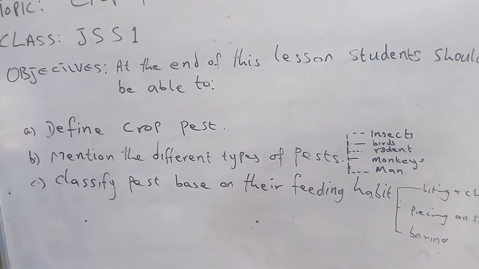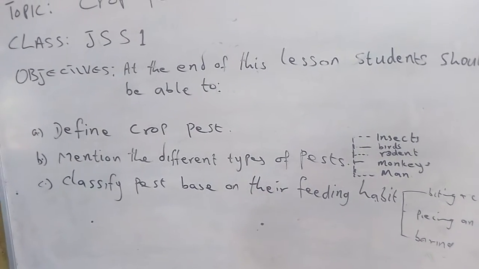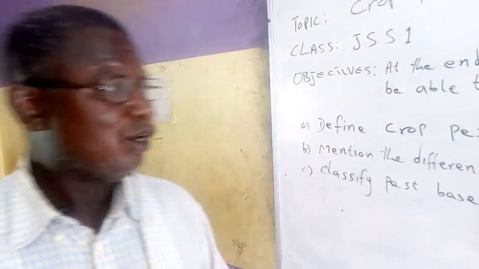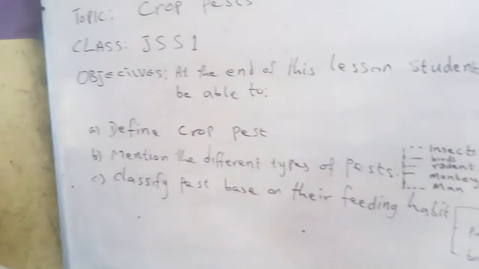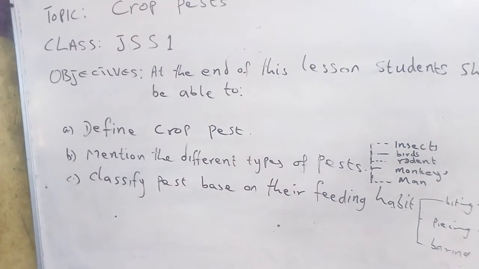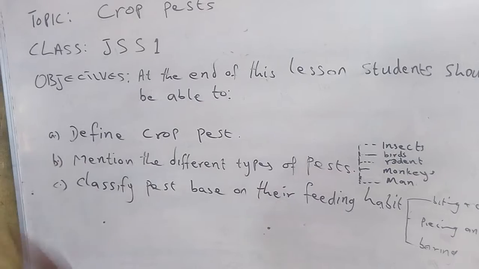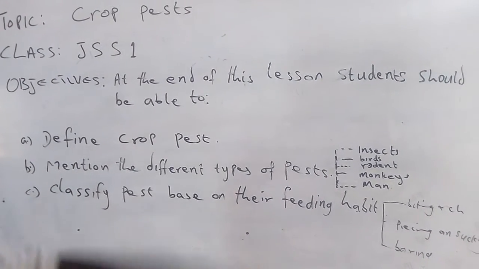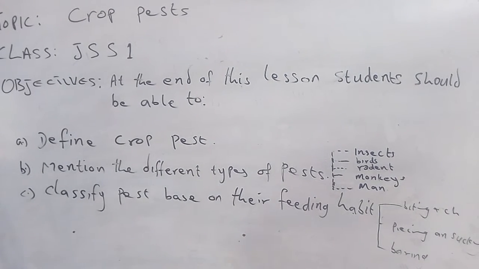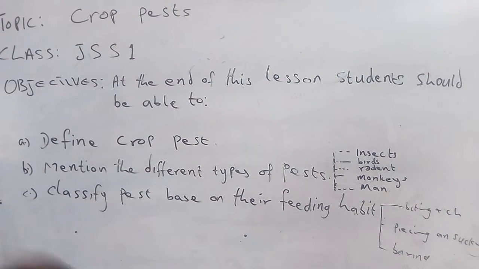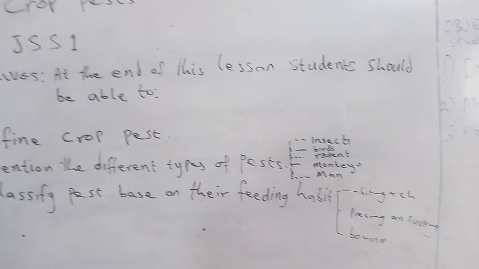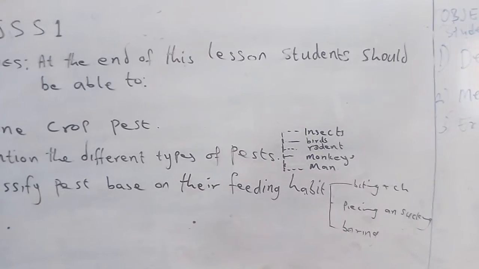The insect pests are the type of pests that have their body divided into three segments. We have the head, the thorax, and the abdomen. These insects cause damage to our crops. Birds, on the other hand, feed on grains in the farm and destroy our rice, maize, and some other crops. If you talk of rodents, like rats and grass cutters, they destroy all our crops. So all categories of pests are destructive to our crops.